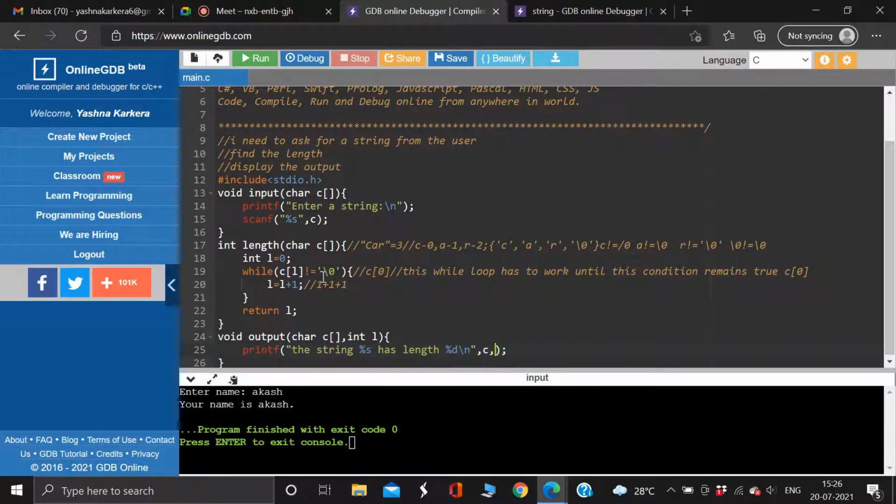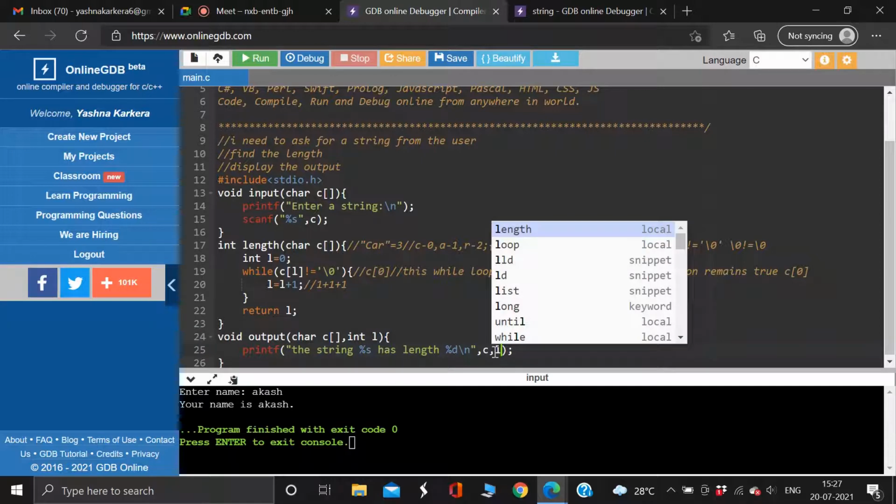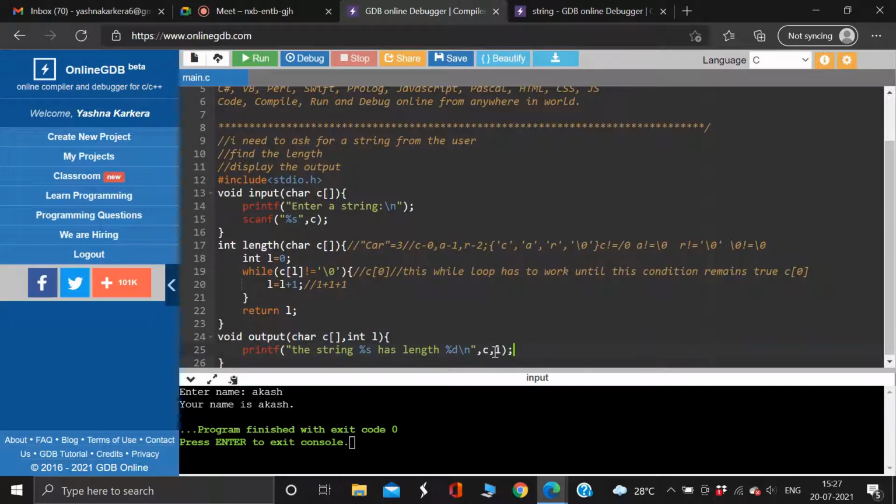See, there are 2 percentages, right? So there must be two inputs, two words corresponding to that. The first one is the string, that is why we are taking C. The second one we are talking about is length. As Tribhuvan rightly mentioned, L will come.